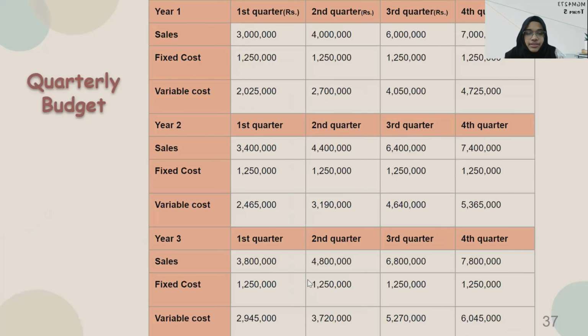And then here we come to the quarterly budget of year one, first quarter, then second quarter, and third and fourth quarter respectively. Here the sales are determined differently according to the total number of units of each quarter, followed by the fixed cost and the variable cost.